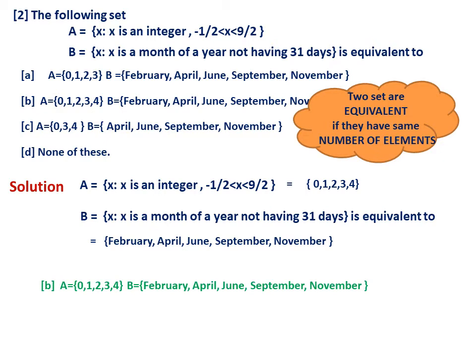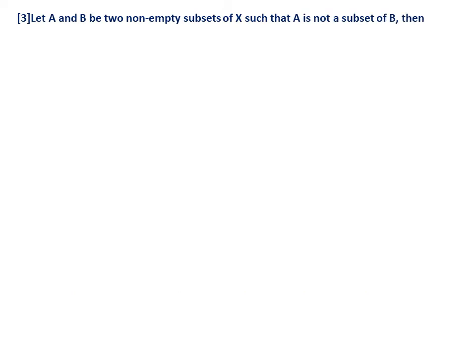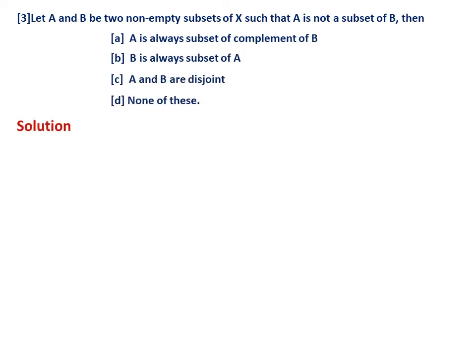This is the second question. Let A and B be two non-empty subsets of X such that A is not a subset of B. That's all, only this much is given, but the condition is both A and B are subsets of X. I have selected this question purposely. In such questions, you don't have any particular property to be proved. It is just verifying, and it should be true for any such case. You take any X, A, B satisfying the condition, and we should be able to establish that statement.